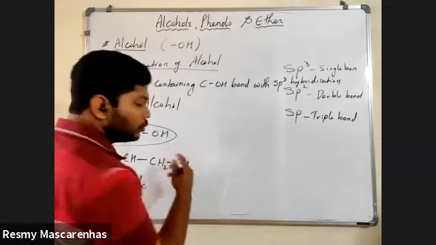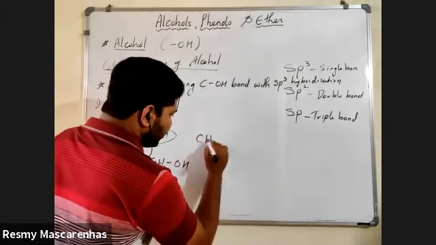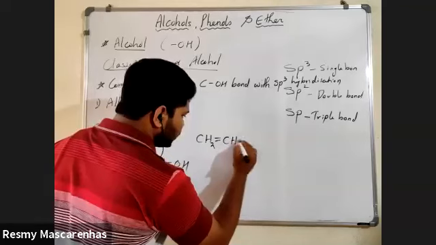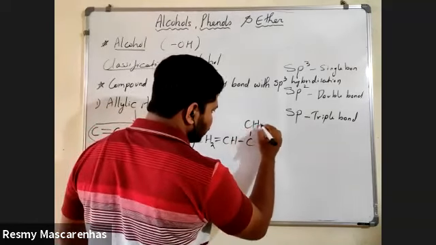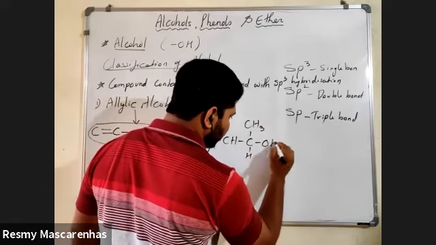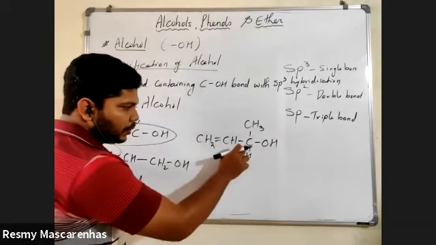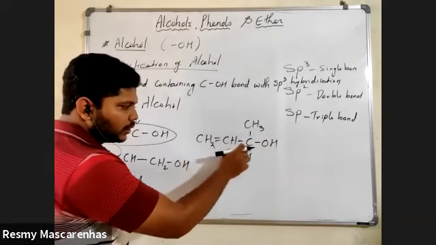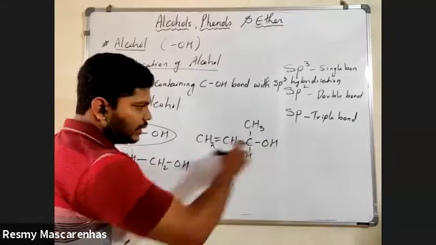Okay, now I will show you what is secondary and tertiary allylic alcohols. Same way, CH2 double bond CH. Now see here. This is also allylic because close to this major carbon there is a double bond. That means it is an allylic alcohol.